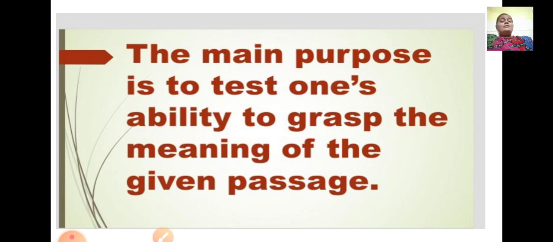Yes, once you understand what is given in the passage, what is the main purpose, for us to understand what the passage is trying to tell us about or what the passage is about. So it is the ability to grasp the meaning of the given passage, how much you have understood by reading the passage and how much you have understood what the passage is about. That is the main purpose.